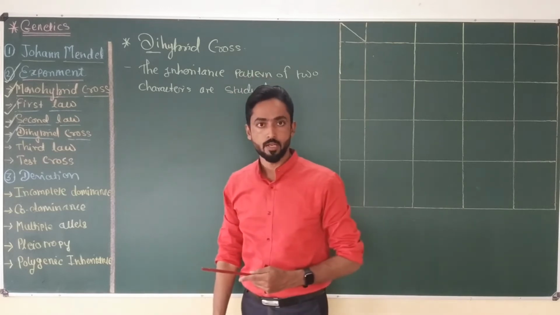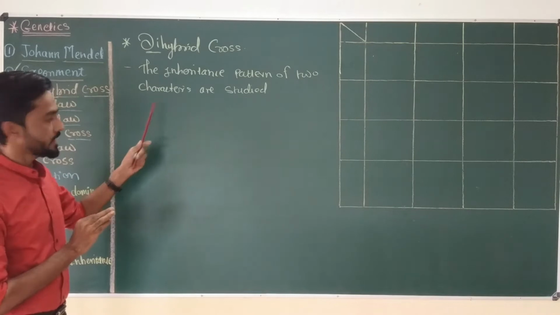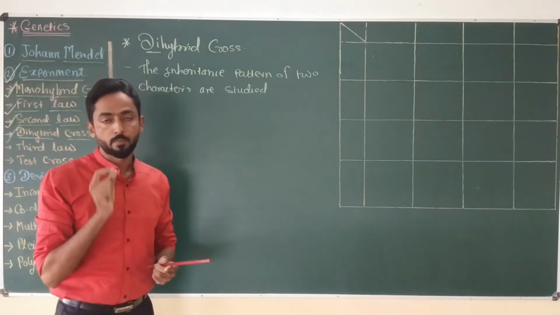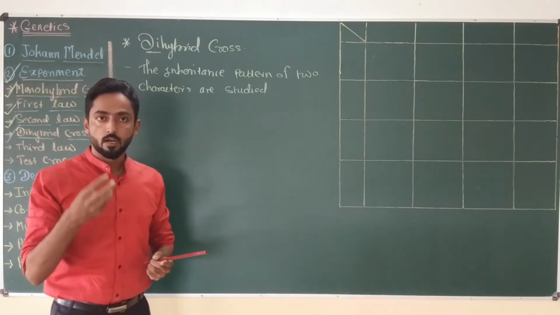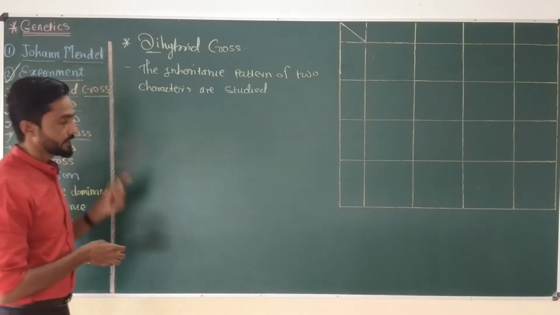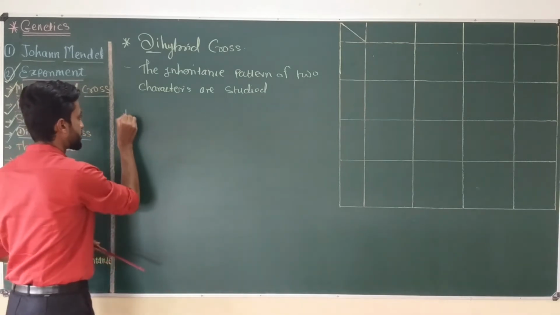So it is called a dihybrid cross. To carry out this cross, Mendel selected two different types of garden plants, and then he performed the experiment similarly to the monohybrid cross. We know that in the monohybrid cross, Mendel used three different steps.